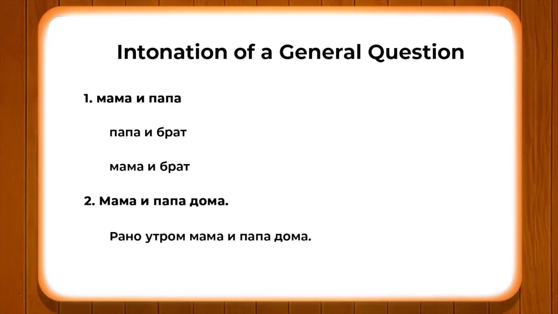Here, if you pay attention, when I am pronouncing this particular sentence with и, the и and the next word don't have any pause. So, мама и папа дома.